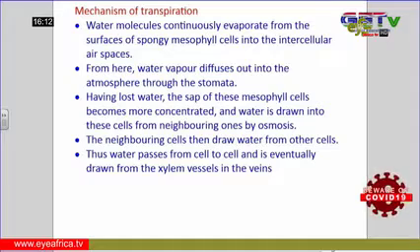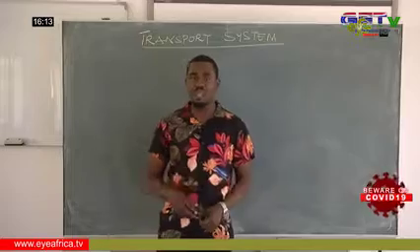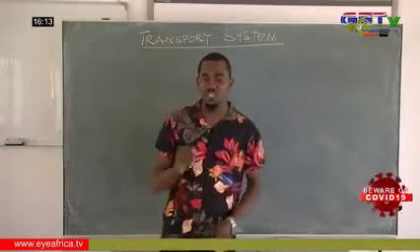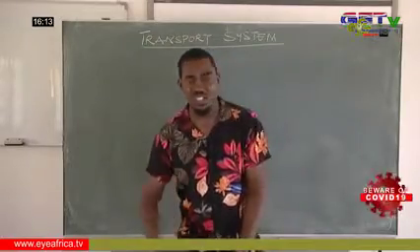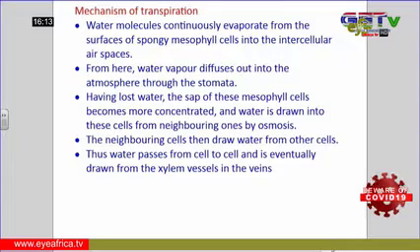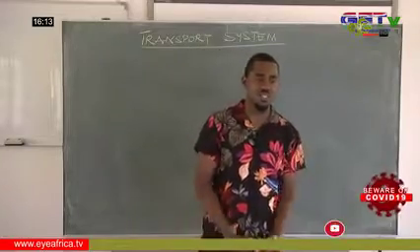What happens is that the water molecule continuously evaporates from the surface of the spongy mesophyll cell in the intercellular space. From here, the water vapor will diffuse, because as it evaporates, it diffuses into the atmosphere through the stomata. Then when the plant has lost water, the sap of the mesophyll cell becomes more concentrated. Then you have osmosis taking place. Now you have water moving from a region of high concentration of water to a region of low concentration of water. That is from a dilute environment to a more concentrated environment.